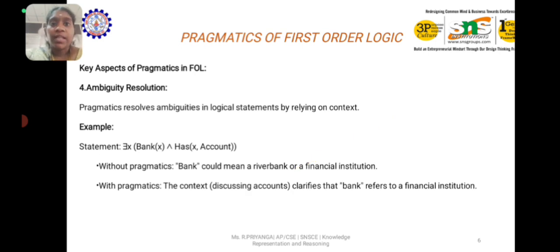Ambiguity resolution: pragmatics resolves ambiguities in logical statements by relying on context. For example, there exists x, bank(x) and has(x, account). Ambiguity means one word contains several types of meanings.